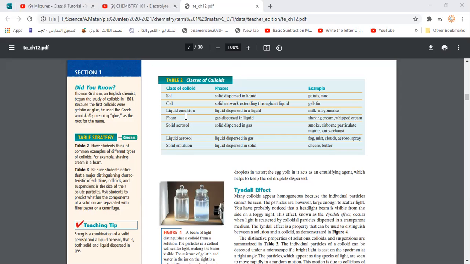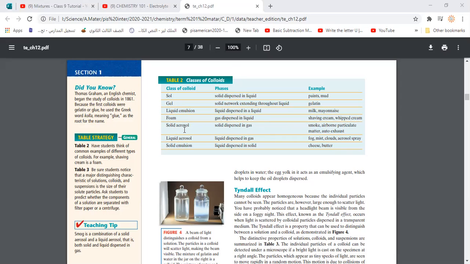What class of colloid is it? It's a liquid emulsion. Then we have foam, a gas distributed in a liquid, like shaving cream and whipped cream. That's a class of colloid.